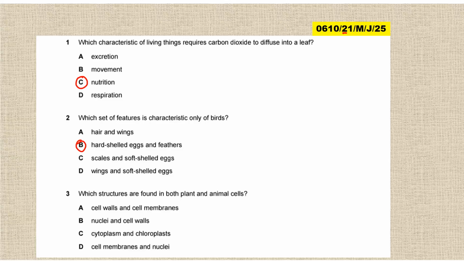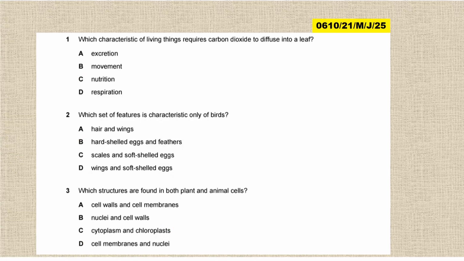Then question 3. Which structures are found in both plant and animal cells? So the structures that are found in both plant and animal cells are the cell membrane and the nuclei, not the chloroplast. The chloroplast is not there in animal cells. The cell wall is not there. So this disqualified the 3 answers, and therefore the answer is D. I guess from what you've learned, you are able to apply it to answering the questions here. So this is the question that came in this particular year.